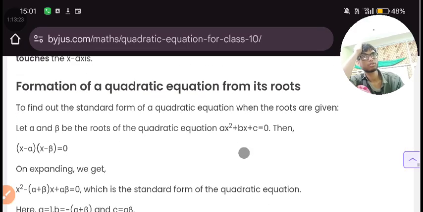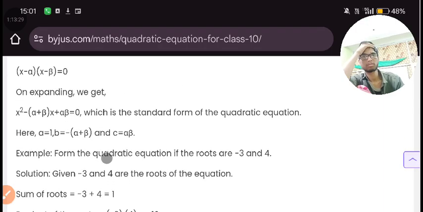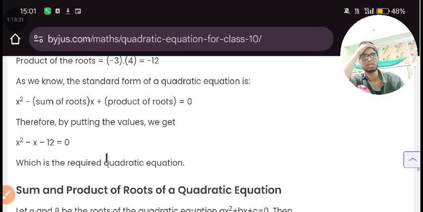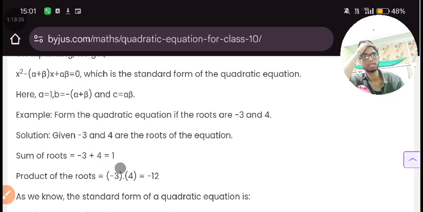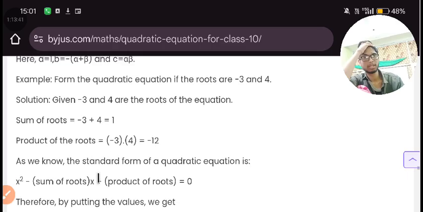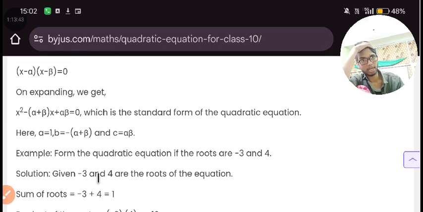Okay, formation of a quadratic equation from its sum and product of the roots. Sum of roots, just alpha plus beta. Alpha is a root, beta is also a root. We are considering alpha as the first root and beta as the second root.